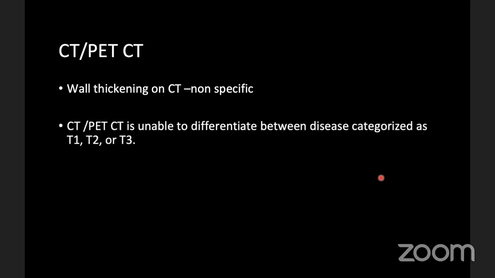So, role of CT and PET-CT. Generally, esophageal tumors are seen as diffuse wall thickening on CT scan or PET scan, which is non-specific. So it can be seen in inflammatory conditions as well. CT and PET-CT are actually unable to differentiate between T1, T2 or T3 tumors.